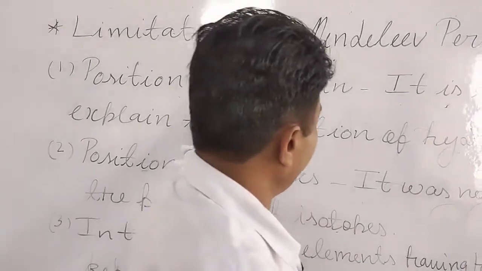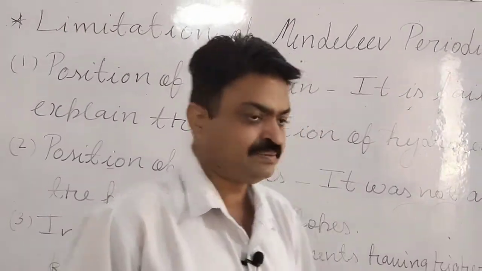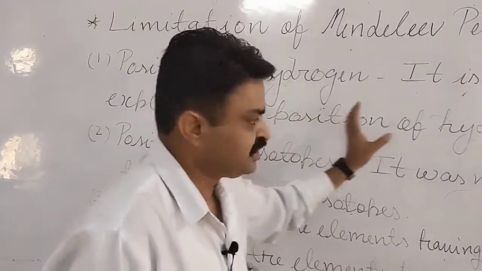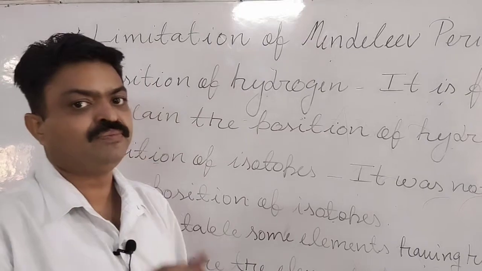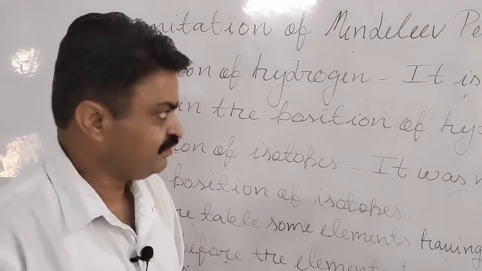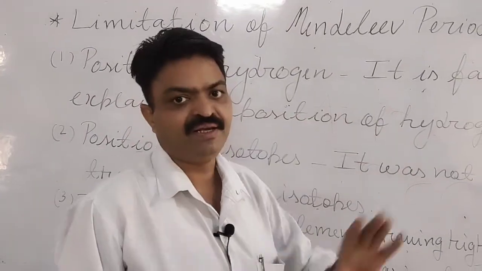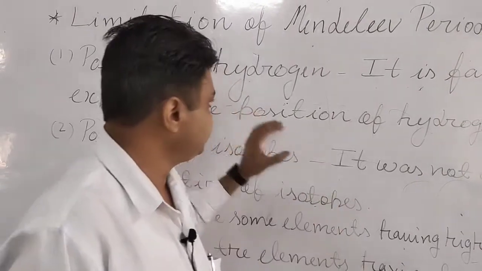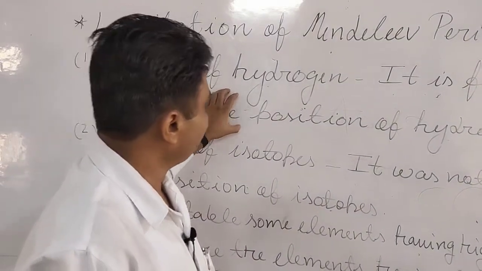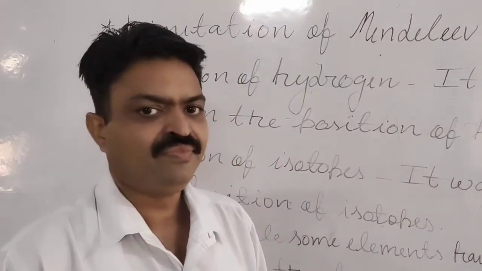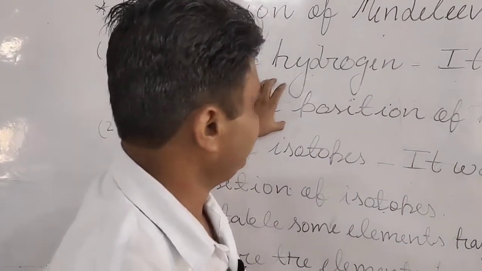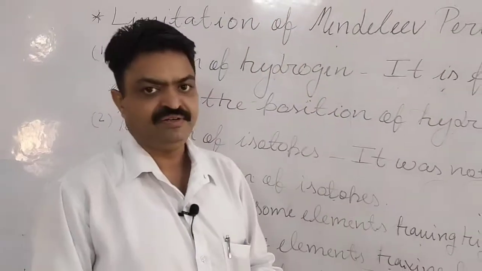The Mendeleev periodic table failed to explain the position of hydrogen, means why it is put in the first group and period. That was not cleared by Mendeleev. That's why the position of hydrogen is not clear in the Mendeleev periodic table. So the first limitation you will write is the position of hydrogen.